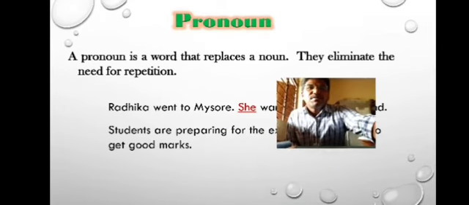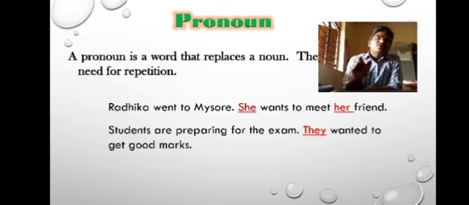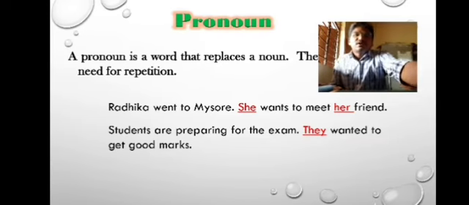Look at the second example here. Students are preparing for the exam. Look, students is a common noun here in the first sentence. Let us look at the second sentence. They wanted to get good marks. Look, instead of students, we used they. It reduces the repetition of students again and again. Okay, let us go to the next slide.